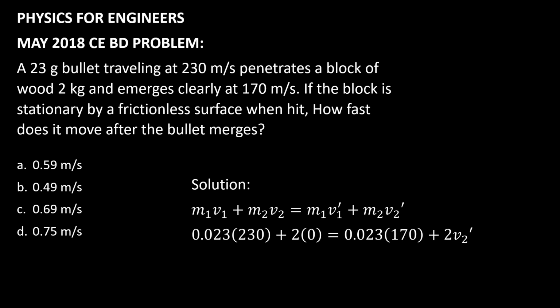So what is then our final answer to v2 prime? Our v2 prime is equal to 0.69 meter per second, meaning in this given board exam problem, our answer is letter C,